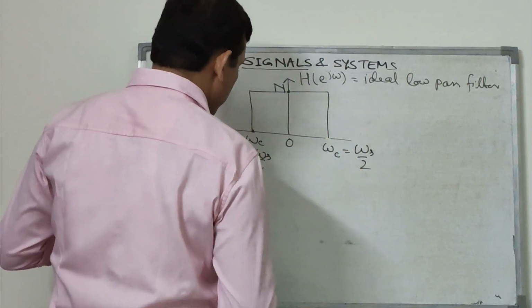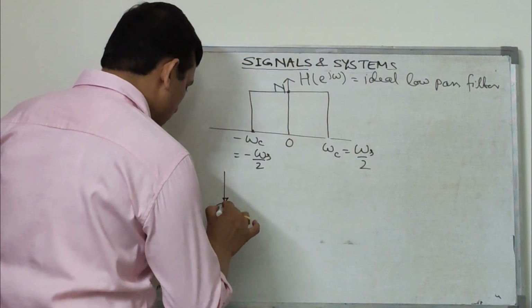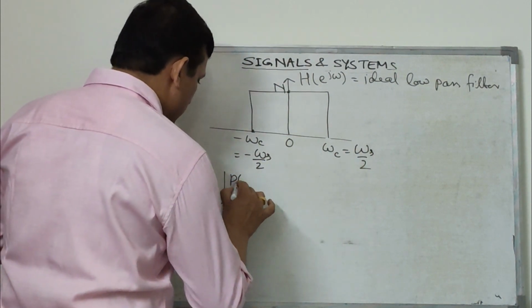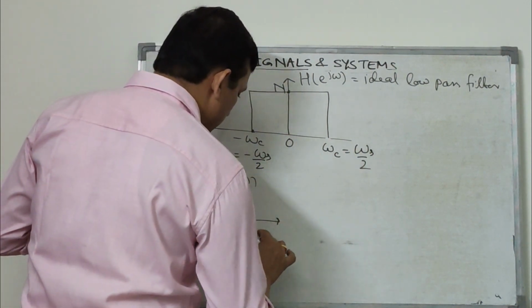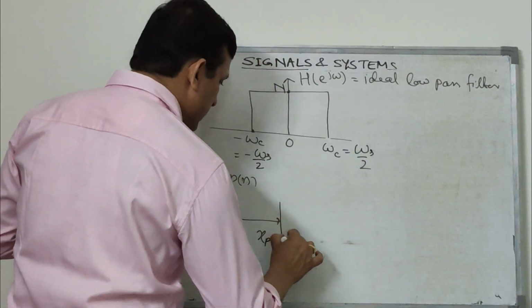This ideal filter, that means this was sampling of the signal x[n] with a chain of impulses p[n], and we are getting x_p[n], the sampled signal of this discrete time signal.